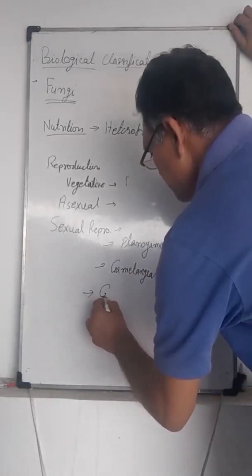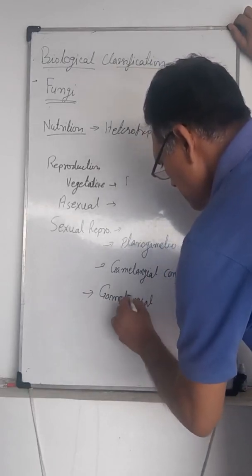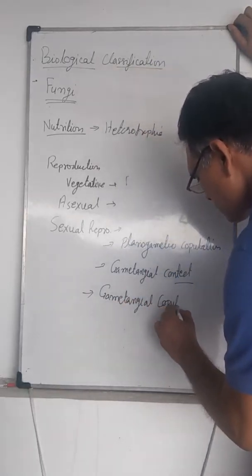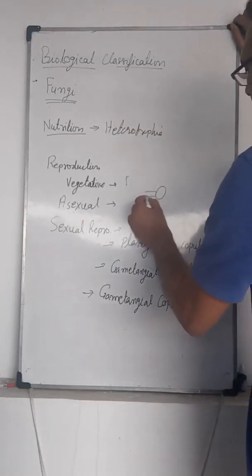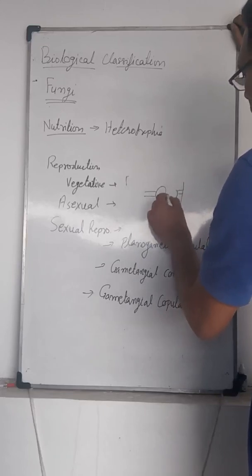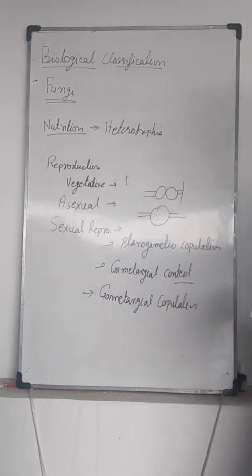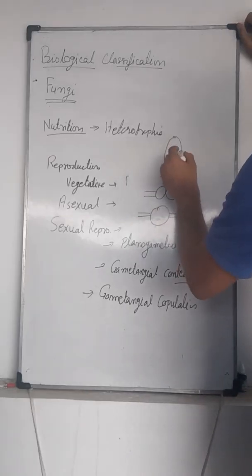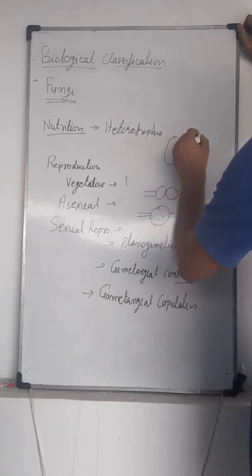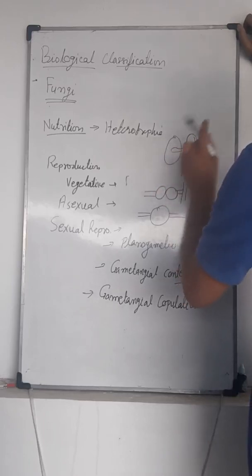Gametangial copulation is when two gametangia formed side by side fuse together to form another structure.